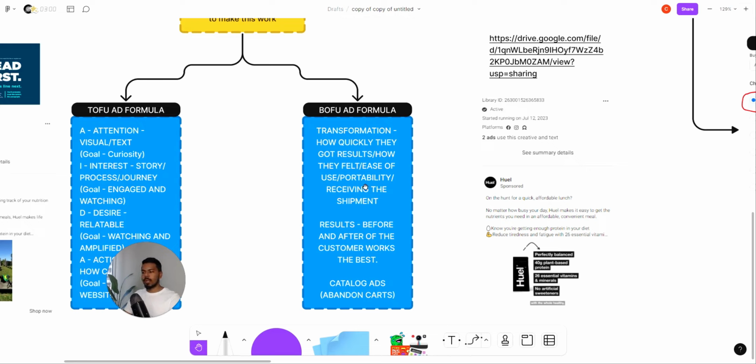What is the portability, and receiving the shipment? You saw how you could very easily take that product out. Same way, how quickly can you receive the shipment and what are the results like? So again, transformation, results, it's pretty much the same thing. Over here you see the whole process, as I mentioned, and over here it's a more instant thing. So within the first 3 seconds you'd show people the before and after.